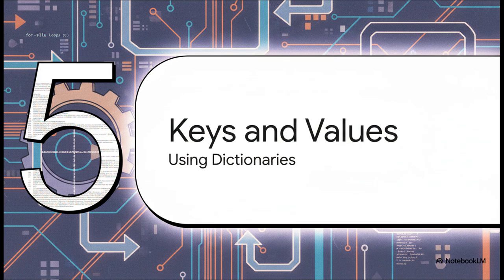Lists are great, but what if you need to connect pieces of information together? For instance, what if we don't just want a list of students, but we also want to know which Hogwarts house each student belongs to? A simple list can't really do that. For that, we need something called a dictionary.